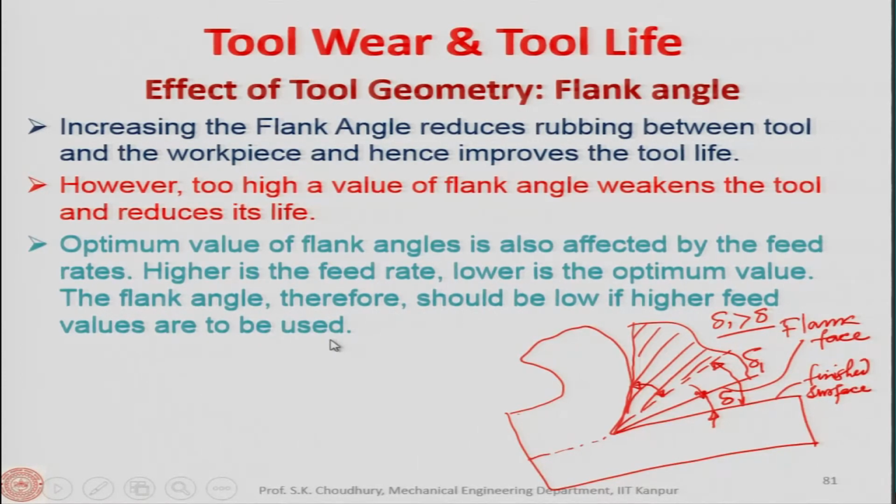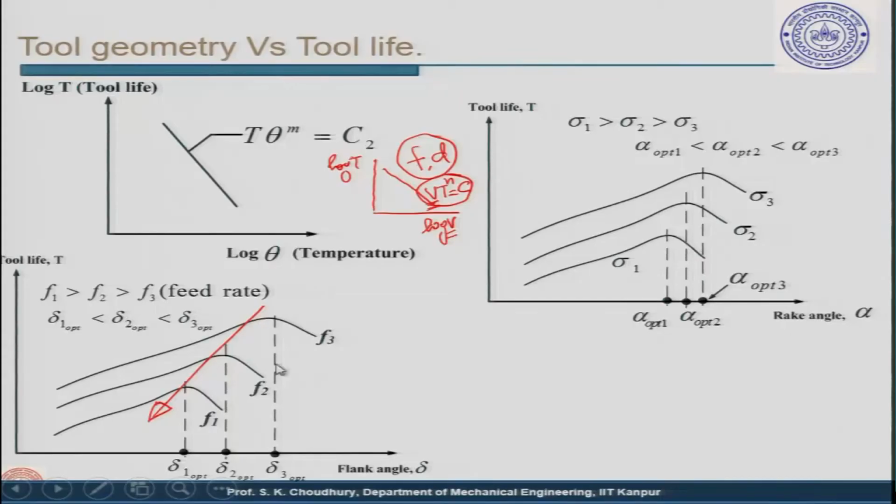So, in case of rake angle, we said it is the hardness or the strength of the workpiece material, and in this case for the flank angle we are saying that if the feed is more, then our optimum value of the flank angle should be lower. So, these are shown in the curves here.